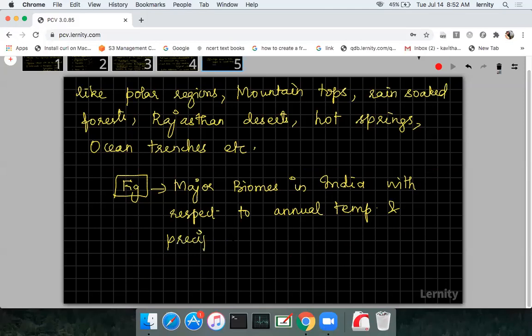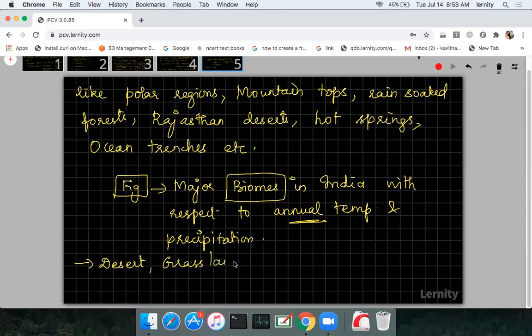Based on India's annual temperature, that is, annual means per year. So the temperature that will be analyzed per year is based on the average temperature calculated in each and every different area. So based on the temperature and precipitation available, the major biomes in India will be given. Let me tell you what the major biomes in India are, and in the graph you can refer to that. The major biomes in India are represented as desert,